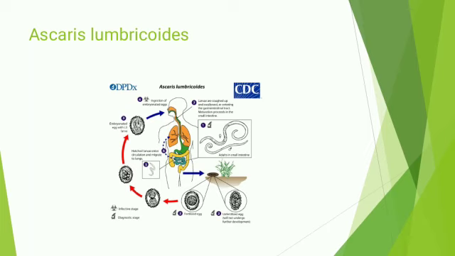These are the Ascaris lumbricoides. If we see the life cycle, we can see the larval stage, then ingested, circulation, lungs, trachea, pharynx, swallowed, then the eggs in feces. These are the two stages: first is the larva stage, then the infective stage. These are the Ascaris lumbricoides, the giant roundworms of humans.